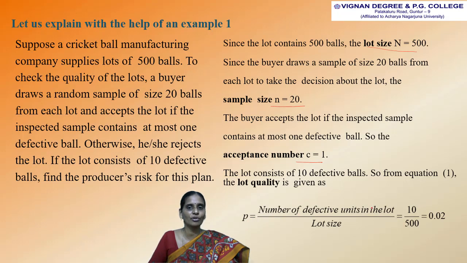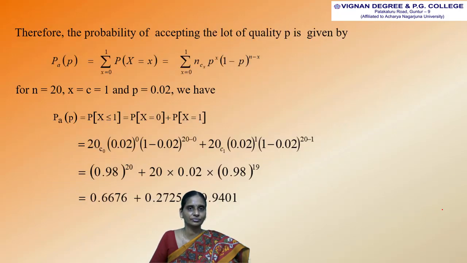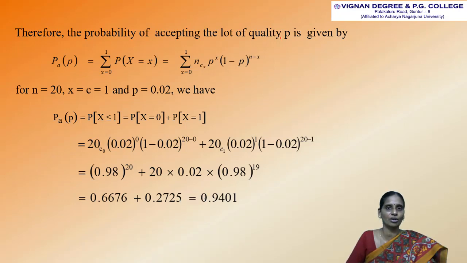P is equal to the number of defective units in the lot divided by lot size. We get the value of P as 0.02. Then we have to find the probability of acceptance of the lot quality. For P equal to 0.02, we get the probability of acceptance of the lot as 0.9401.